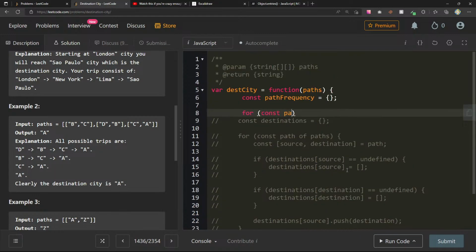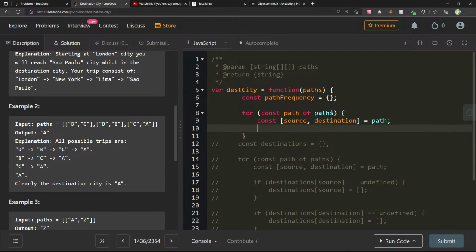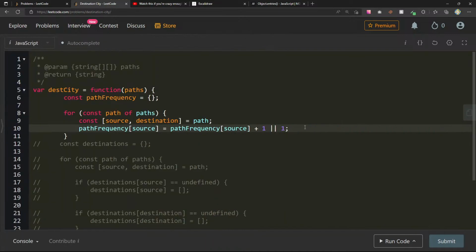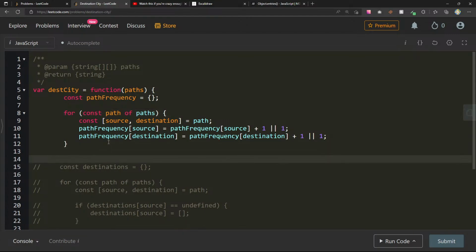For const path of paths, we can do the same thing in here, const source, destination equals path, and now we'll just say path frequency of source equals path frequency of source plus 1 or 1, because we're counting frequencies here. And then we'll do the same thing for destination. All right, so now we have a frequency, so we just need to return the one that only shows up once. So let's see.